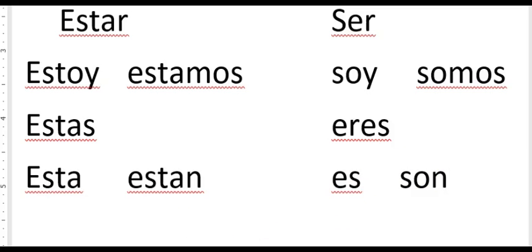But the question remains, when do we use estar and when do we use ser?